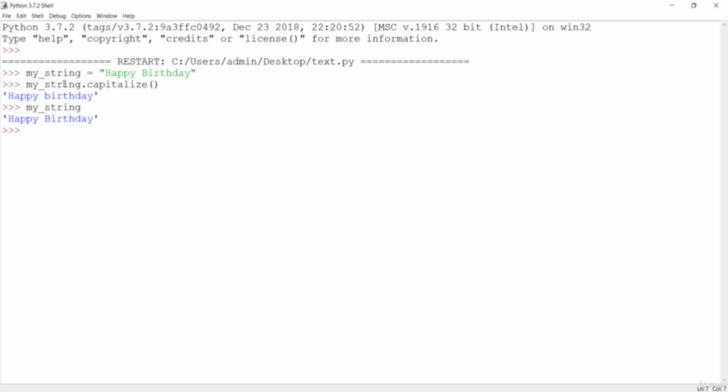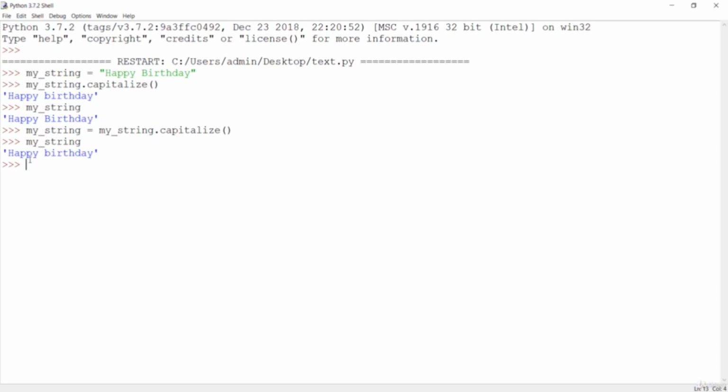If you want to make a change, you have to assign it like this. I say my string equals my string, and I call the inbuilt method capitalize on it. If you do this, now you can see that your string has been changed to the capitalized version.